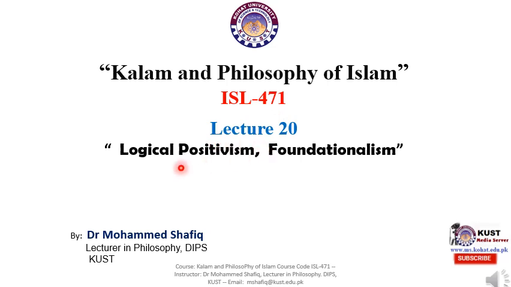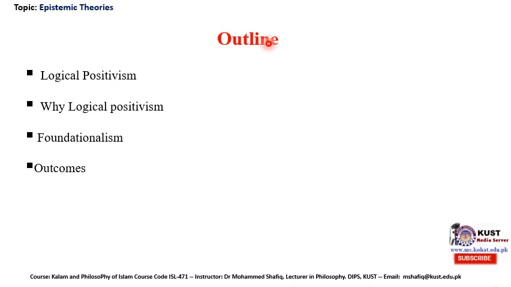We are trying to look into different theories of knowledge in the branch of philosophy which is called epistemology. Today we are going to look into two theories, logical positivism and foundationalism in epistemology. In this lecture we will try to explain what logical positivism and foundationalism are. Move to the next slide. These are the outlines of today's lecture: What is logical positivism? Why logical positivism? What is foundationalism? And the outcomes of today's lecture.